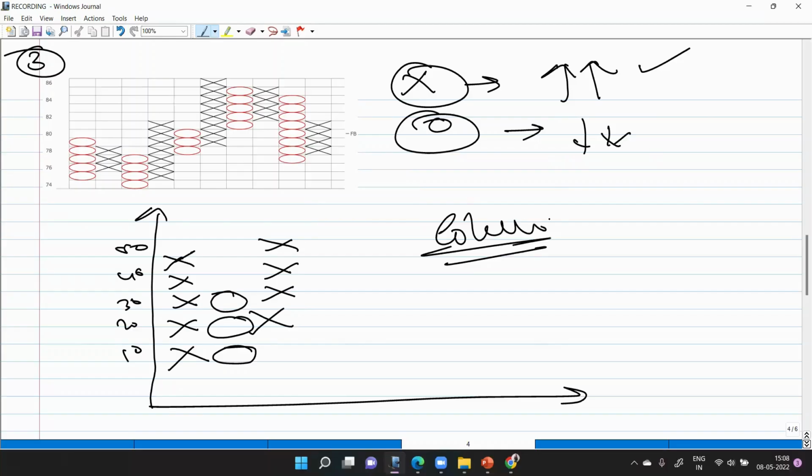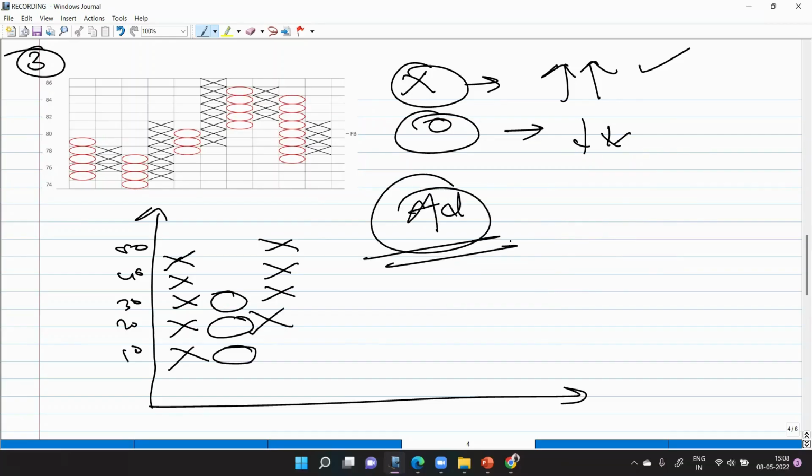I'm changing my columns when there's a change in the direction. What I mean by change in direction is that initially prices were increasing. ठीक है. Now if the prices start declining, then we will switch on to the next column. Understood?